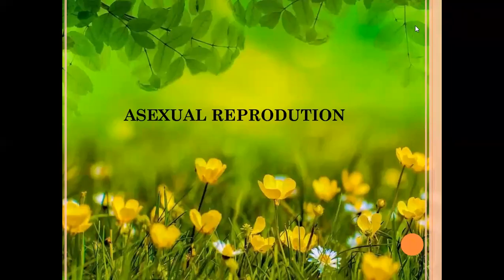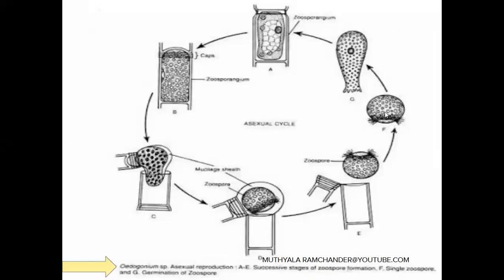Asexual reproduction in Oedogonium. Asexual reproduction in Oedogonium is done by the zoospores. See, children, here it is.